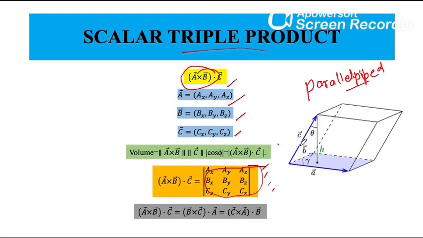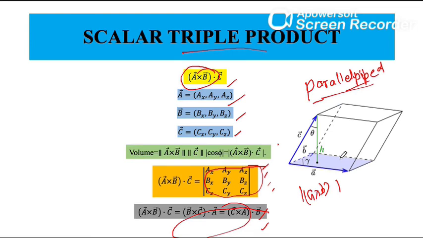The scalar triple product is important because its absolute value, a cross b dot c, or b cross c dot a, or c cross a dot b, are all the volume of the parallelepiped spanned by a, b and c, or whose adjacent sides are the vectors a, b and c.